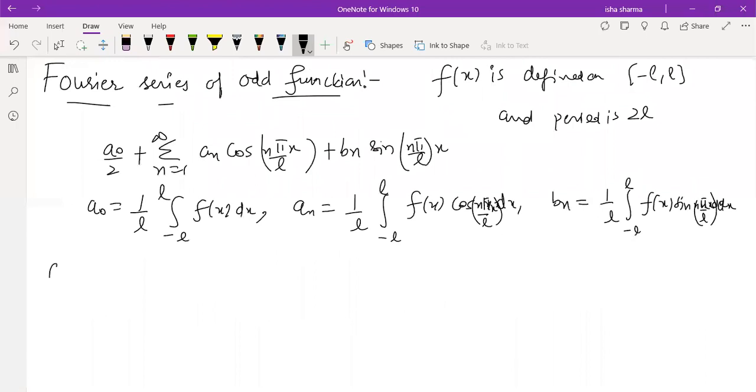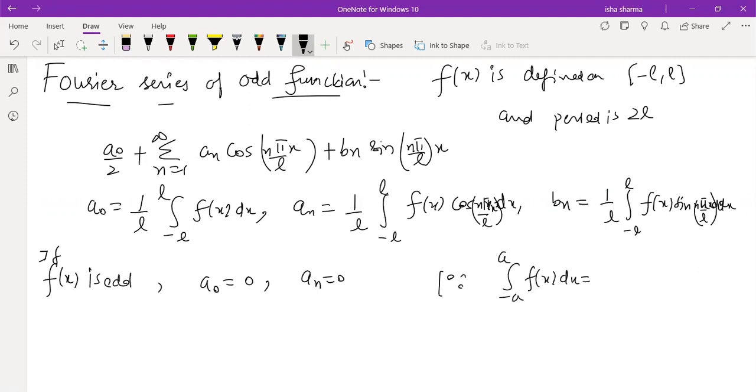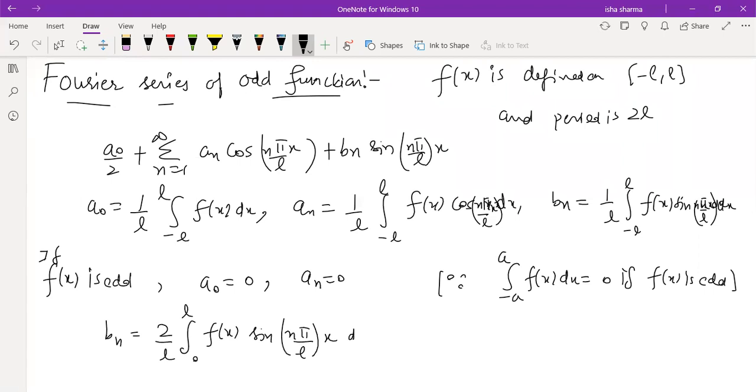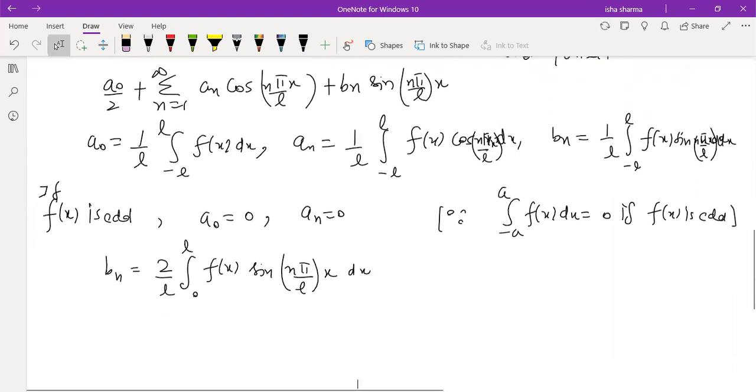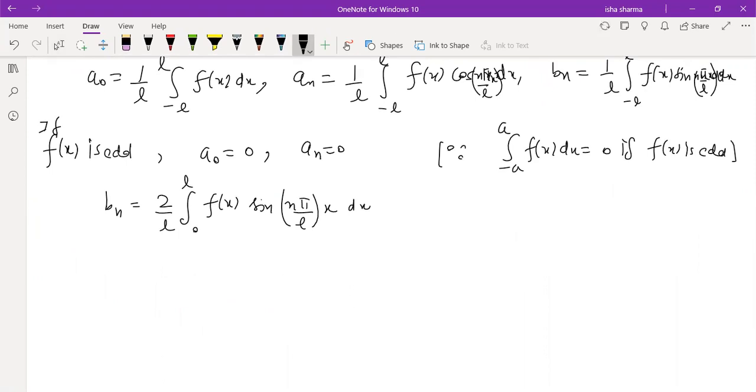So if f x is odd, then what is going to happen? a naught will be 0 and a n will be 0, because of the result we know that the integral from minus a to a of f x dx is going to be 0 if you have an odd function. So a naught and a n will be 0. Directly you just need to compute b n, and b n will be 2 by L integral from 0 to L of f of x sine n pi by L x dx, right? So if the function is odd, a naught and a n are 0 and only b n is going to remain.